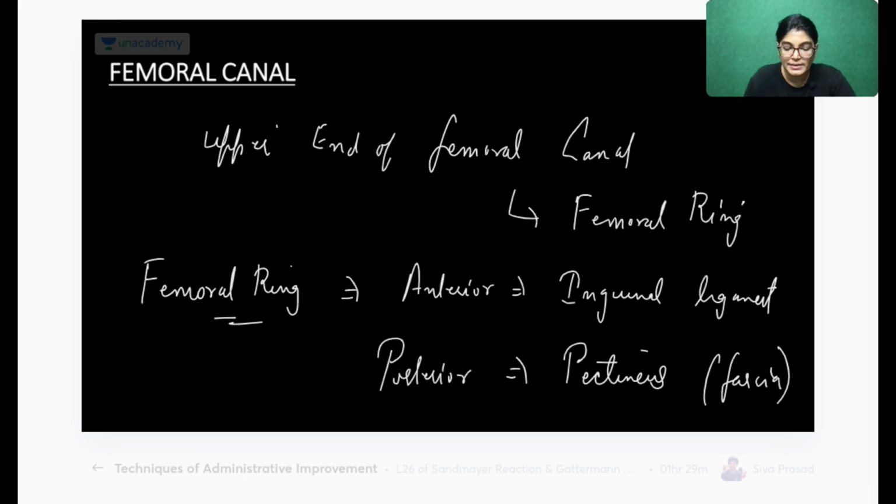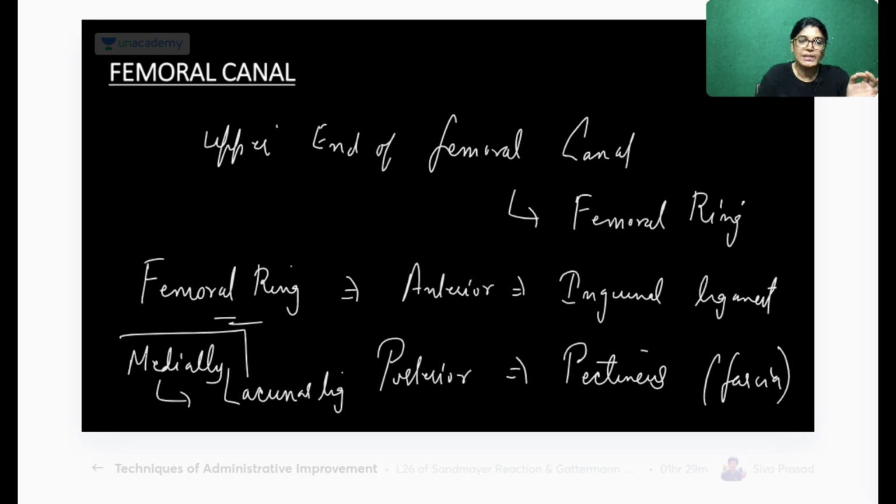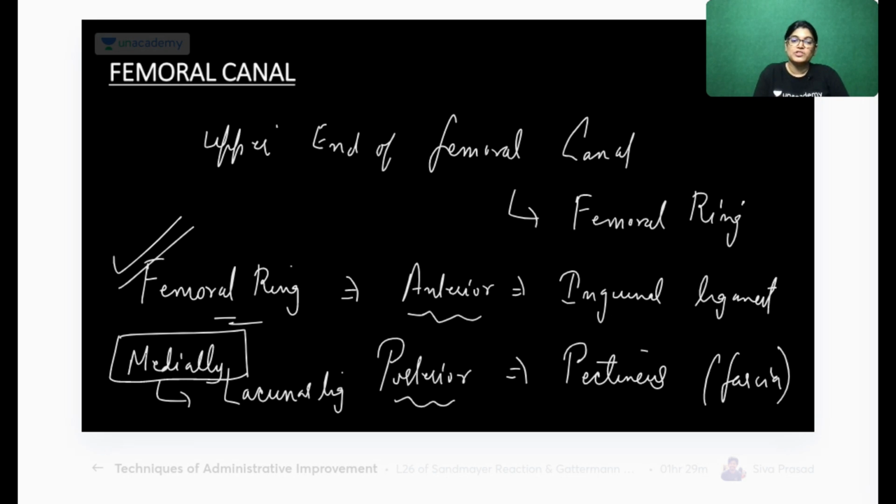Medially, which is very important surgically, is the lacunar ligament. Laterally, it is separated from the intermuscular septa by the intermediate compartment. So medially the lacunar ligament, posteriorly the pectineus fascia, and anteriorly the inguinal ligament.